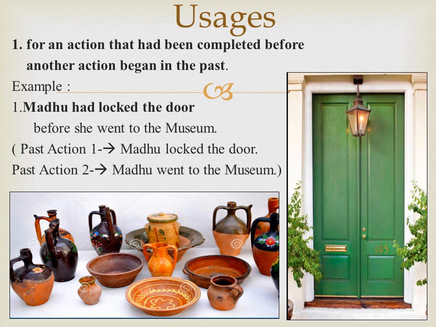Look at the image. This is Madhu's house. How is it? It's closed now. Where is she? She has gone out. These are the two past actions. Madhu locked the door. Madhu went to the museum. The first past action takes past perfect tense.